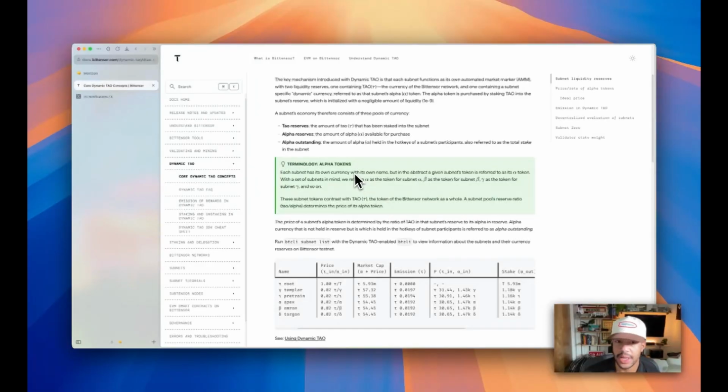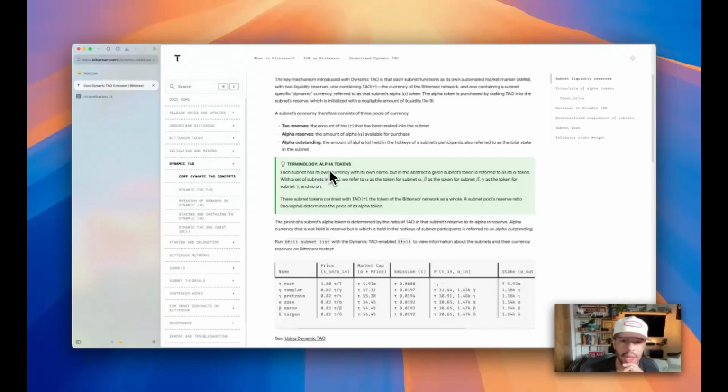So the higher the price of these tokens, the more emissions. The lower the price, the less emissions. The market literally decides what's valuable. And that's the beauty of it. It's decentralized. No validator bias, no easy manipulation. The market decides what's valuable, not a handful of people.